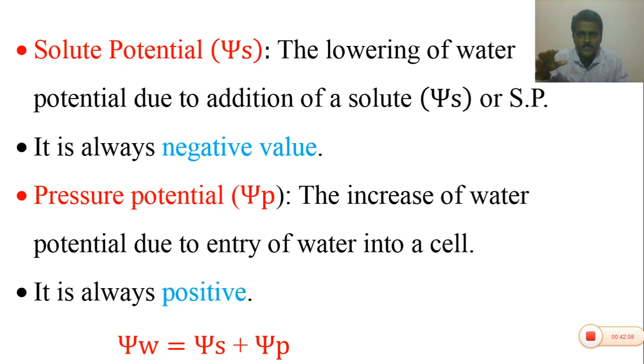If you pour drinking water on the table and also pour sea water on the table, you can observe which water flows very rapidly. Drinking water flows rapidly or fast because the salt water cannot show fast movement, because it contains solutes, different types of salts. Okay, are you able to follow? Now it is clear. So the water always moves from the high water potential region to the low water potential region.